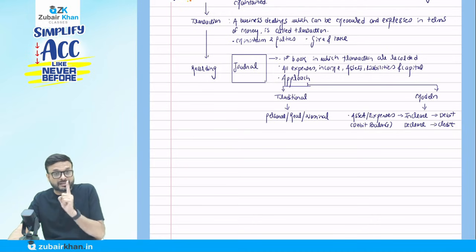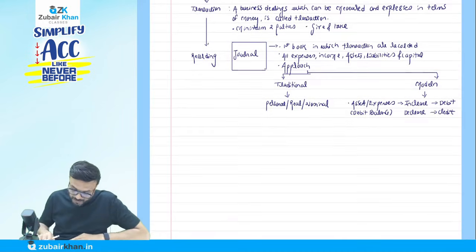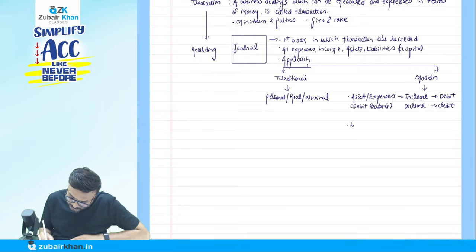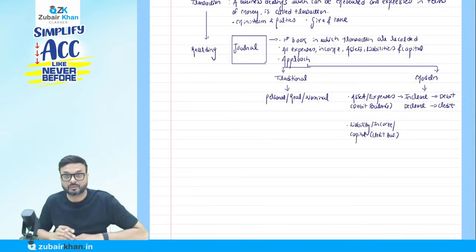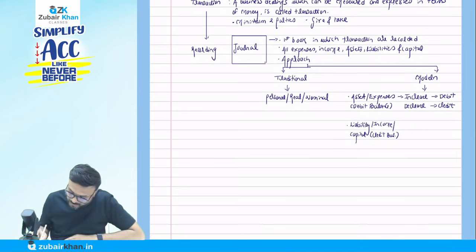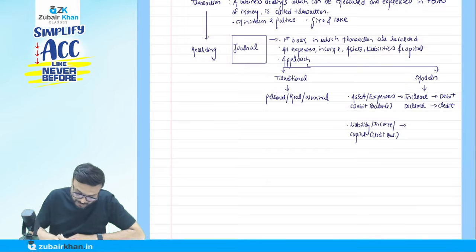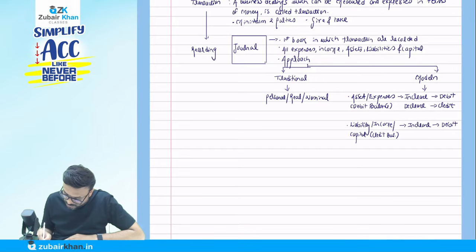And to form an advanced level entry, it is going to help you here. Now, when we talk about liability, or income, or capital, they have a credit balance. So whenever this liability, income, or capital is increased, we have to debit them. Okay, don't mix it up. Let me just take a minute here.